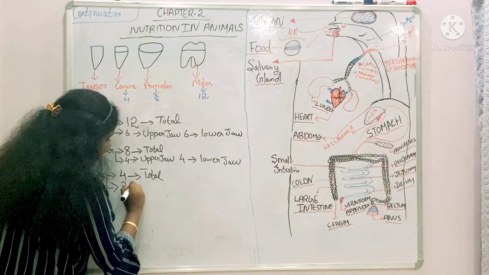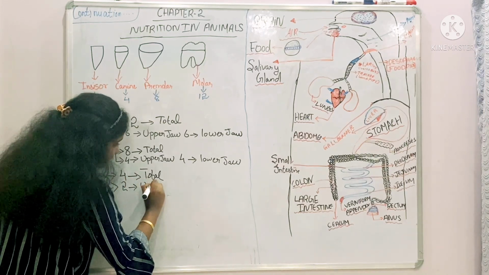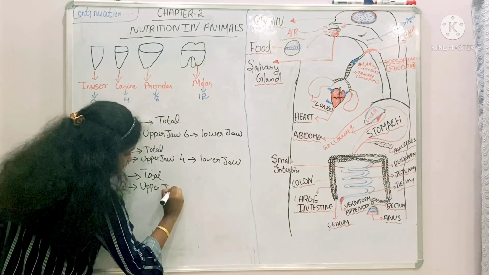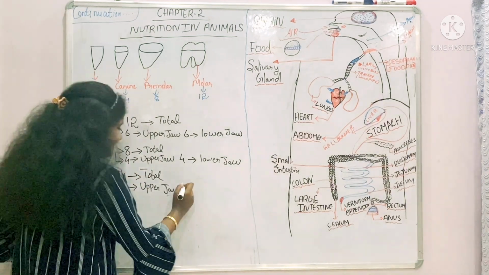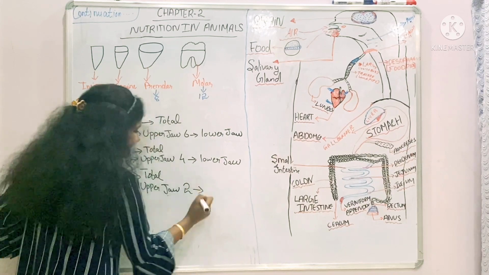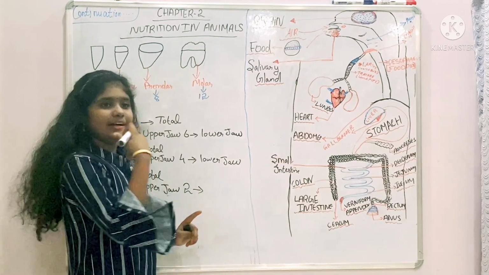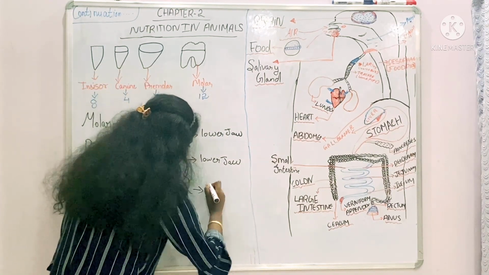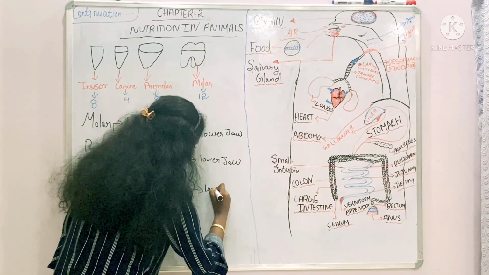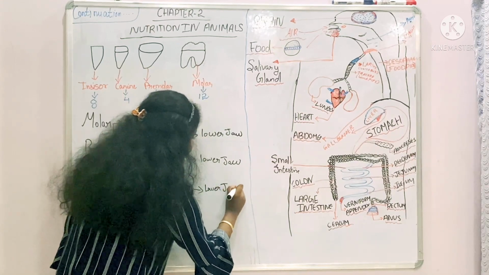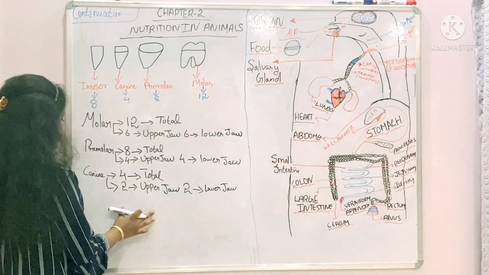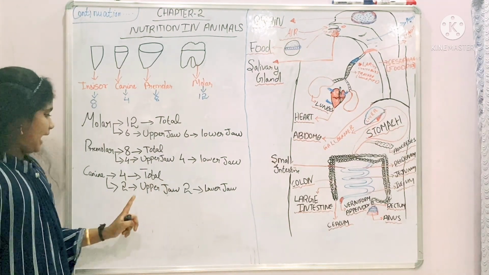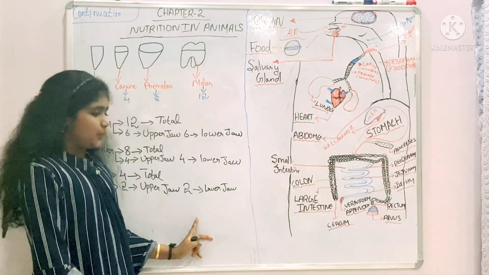Yes, 2 are in the upper, and 2 are in the lower. Very good. You are listening, right? You want to listen during the studying time, okay? Canine, 4 in the total number, 2 in the upper jaw and 2 in the lower jaw.